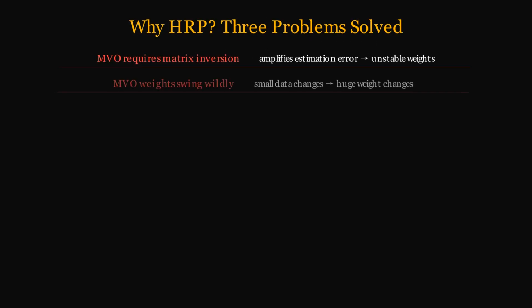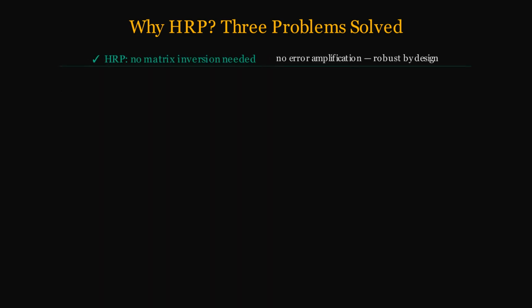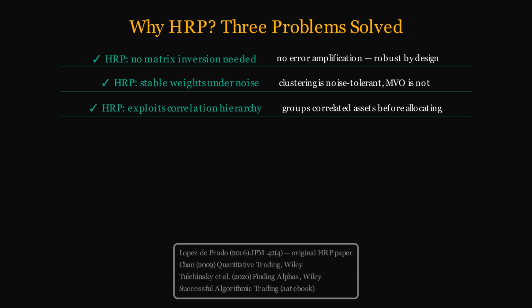Welcome to Quantify. Classical MVO has three practical problems that compound each other. HRP solves all three simultaneously: no matrix inversion, stable weights under small data changes, and natural handling of the genuine correlation structure in the asset universe. It has been adopted by dozens of institutional investors. Lopez de Prado's 2016 Journal of Portfolio Management paper is one of the most downloaded quant papers of the last decade.